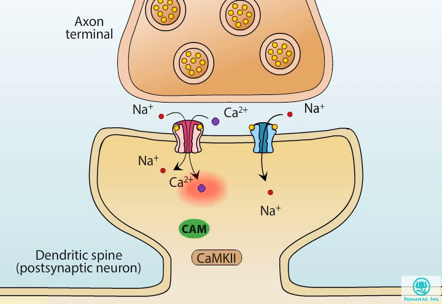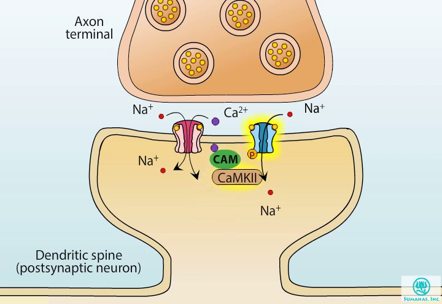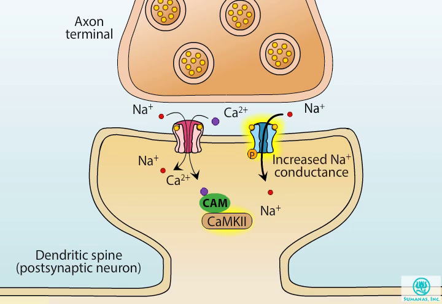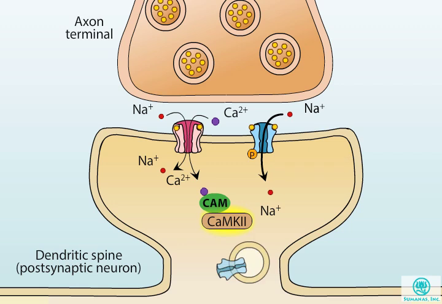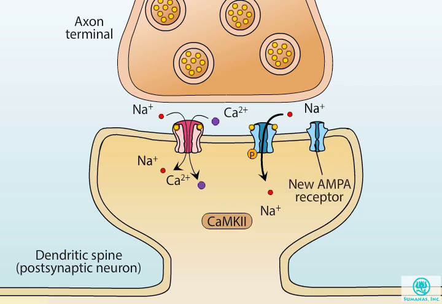For example, some calcium binds to calmodulin, and this complex in turn activates several protein kinases, including calcium calmodulin-dependent protein kinase, or CaM kinase. CaM kinase affects AMPA receptors in two ways. First, it phosphorylates AMPA receptors already present in the dendritic spine membrane, thereby increasing their conductance to sodium ions. CaM kinase also promotes movement of AMPA receptors from intracellular stores into the membrane, making more receptors available to stimulate the spine.